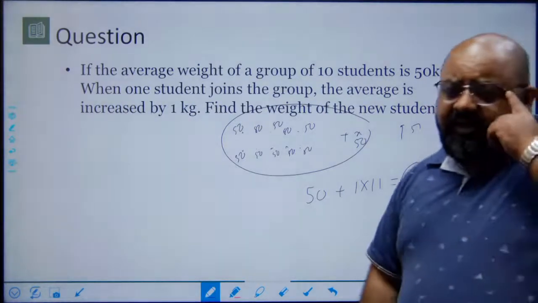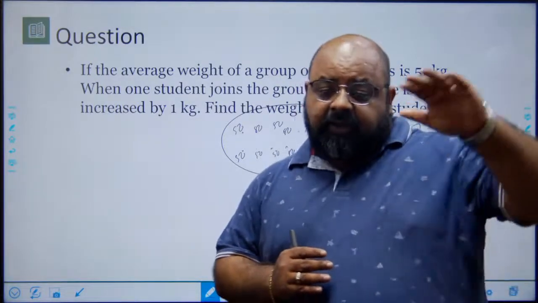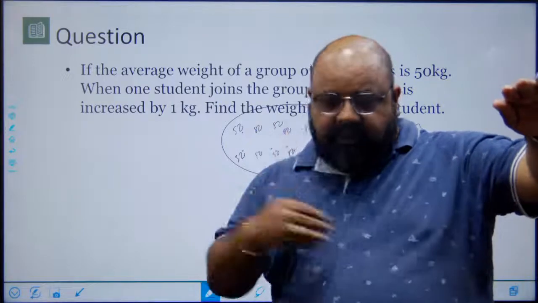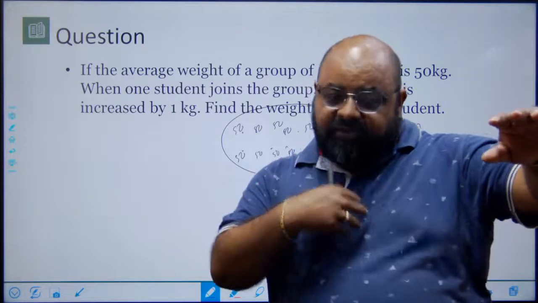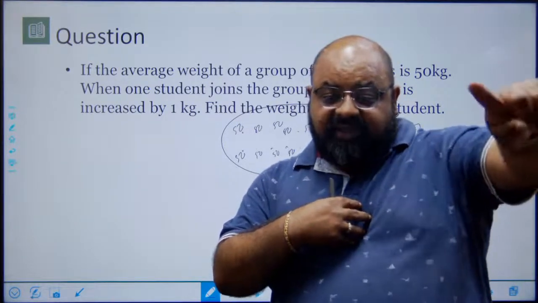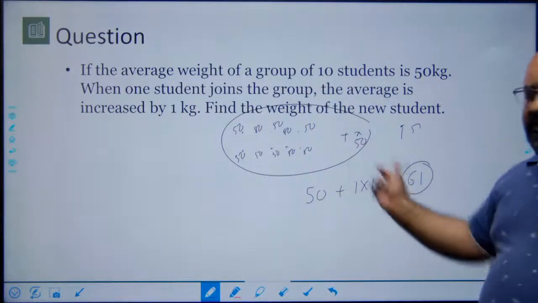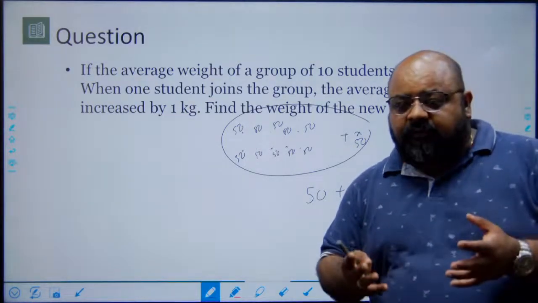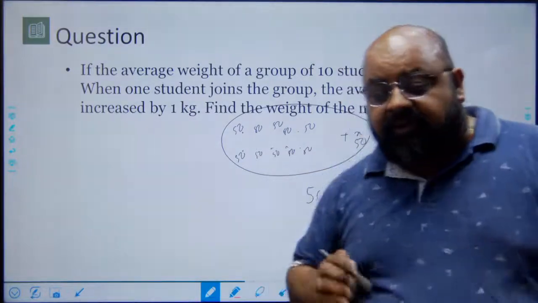The other way of looking at it could be, when the person joins in, the weight of the 10 people who are there becomes 51. So at this point in time, everybody's weight is 51. So the person who has joined in has to have a weight of 51, plus he will give 10 kgs to the people who are sitting there, 1 kg to each, and therefore his starting weight has to be 51 plus 10, 61. Either this or this, whatever you think is more intuitive to you, could be used. But the point is, average means all values becoming equal.